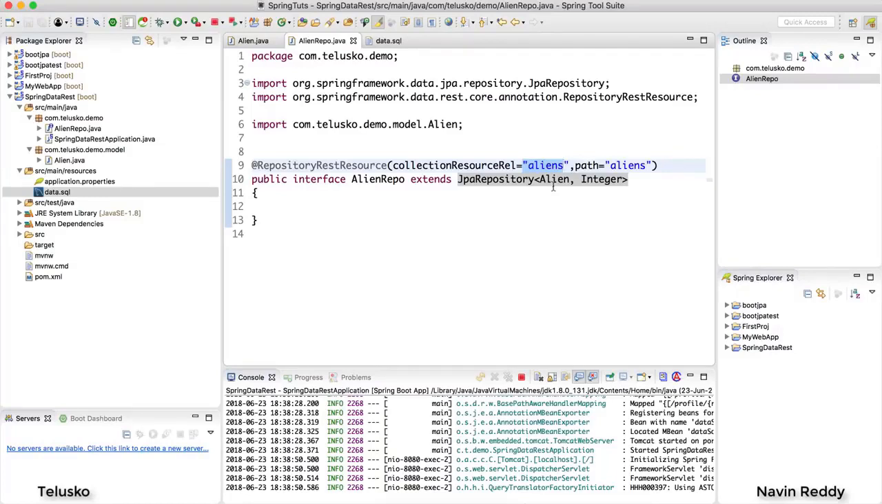In fact, you can do some advanced stuff. Let me know in the comment section if you have done that. I will motivate you to explore more on Spring Data REST.